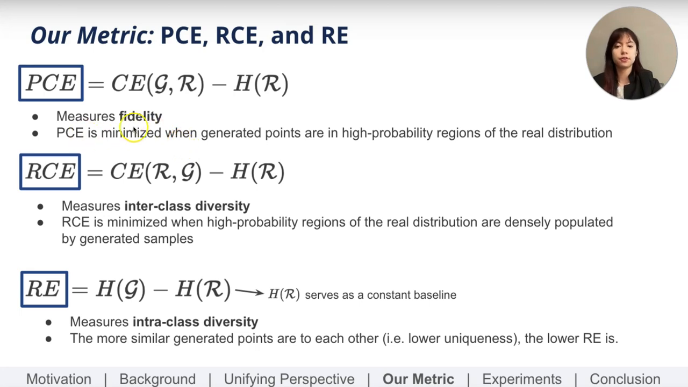Precision cross entropy measures fidelity, and is minimized when generated points are in high probability regions of the real distribution. Our second component is recall cross entropy, which is defined symmetrically to the precision cross entropy component, and it measures interclass diversity, and is minimized when high probability regions of the real distribution are densely populated by generated samples. Our last component is recall entropy, which is equal to the entropy of the generated distribution minus the entropy of the real distribution, and it measures intraclass diversity. The more similar generated points are to each other, the lower recall entropy is.